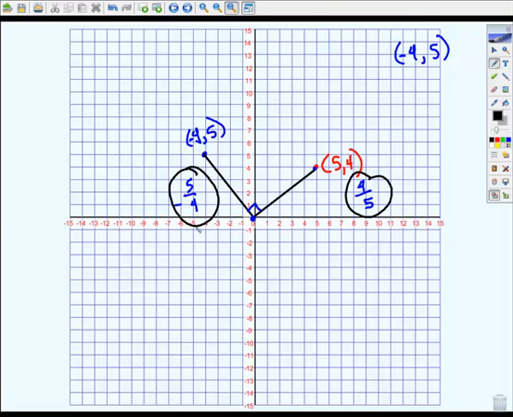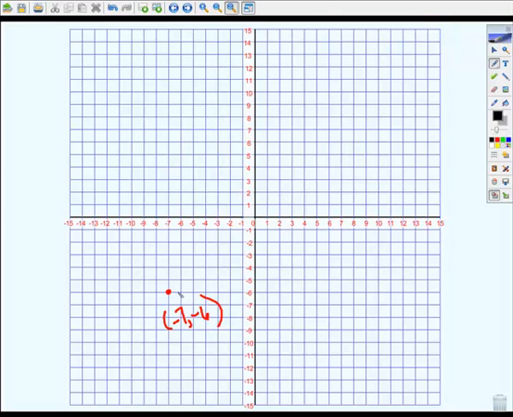We're going to do another one before I let you know what that relationship is, and I'm pretty sure that you've already figured it out, but let's do another one. Here I have -7, -6. Again, I'm going to rotate it counterclockwise, and remember I said first we switch positions, so -6, -7, and then we make that new x value the opposite. So it's going to be 6, -7.